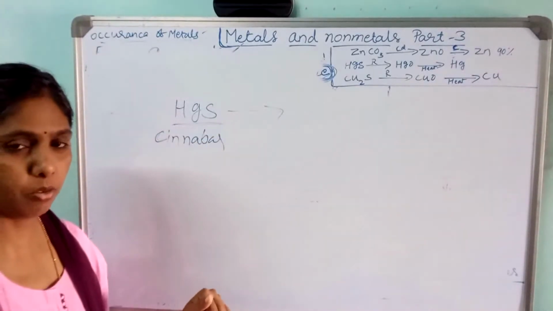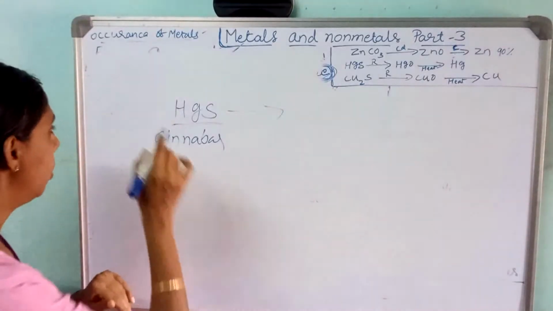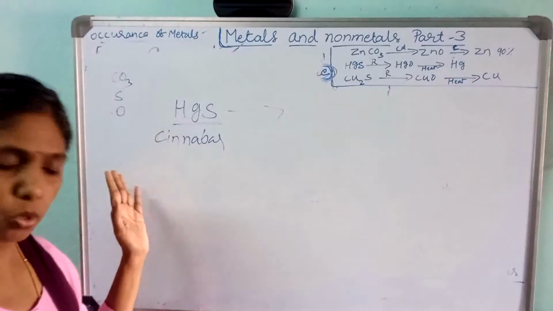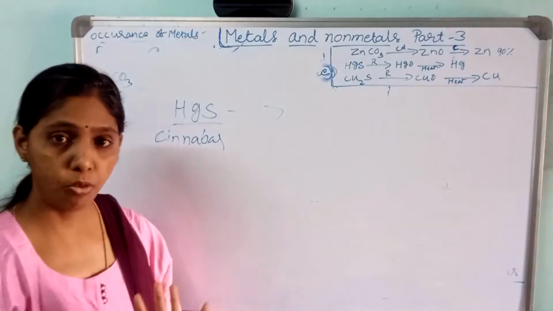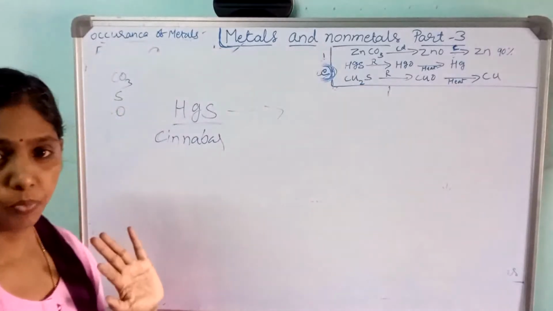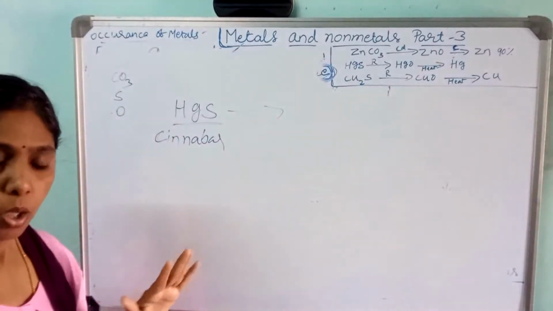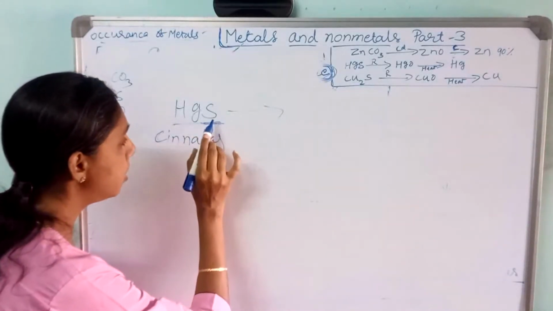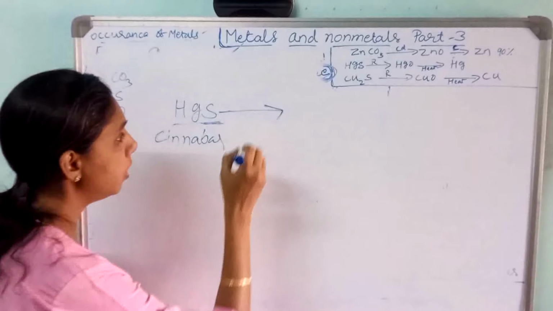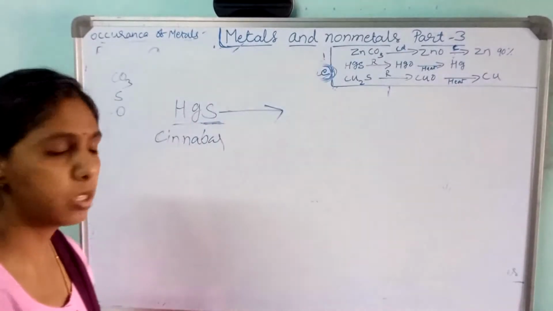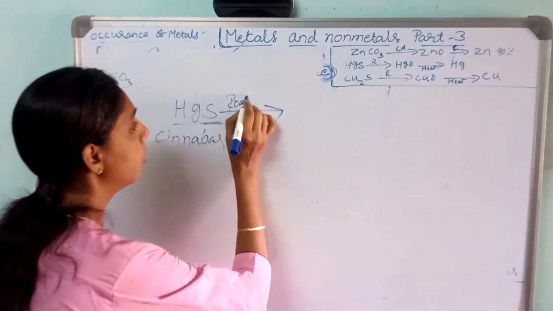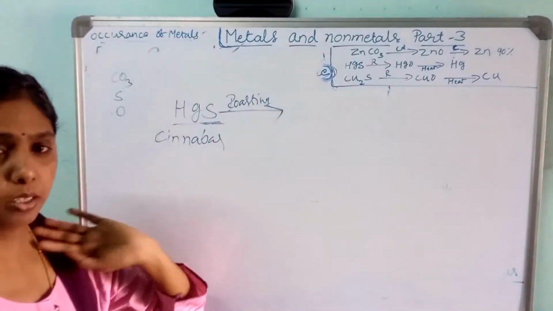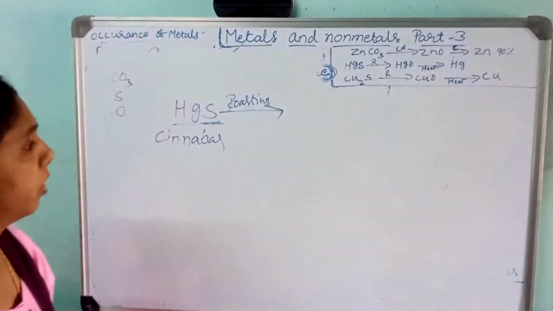We got zinc in the form of carbonate. I told already, we may get it in the form of carbonate or sulfide or oxide. So here mercury we get in the form of sulfide. So that sulfide impurity is removed by introducing that cinnabar into the process known as roasting. Okay, so they will introduce that too to the process called roasting.